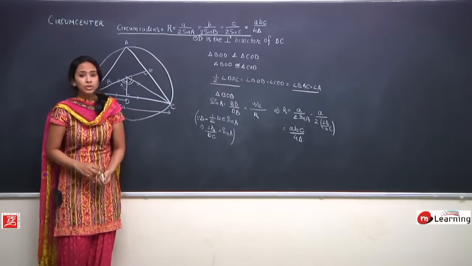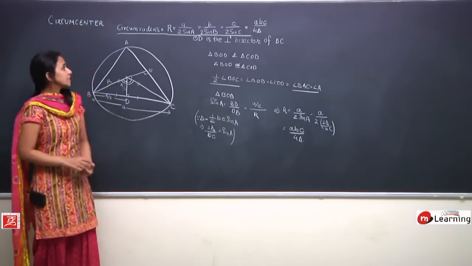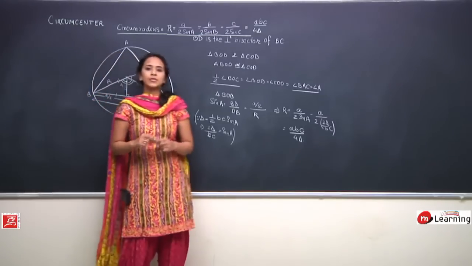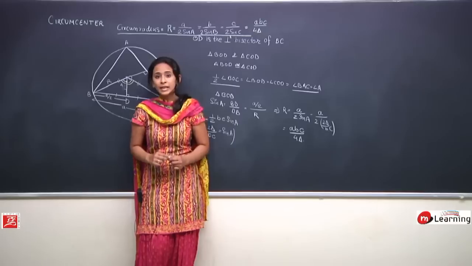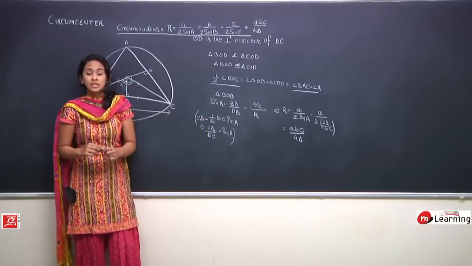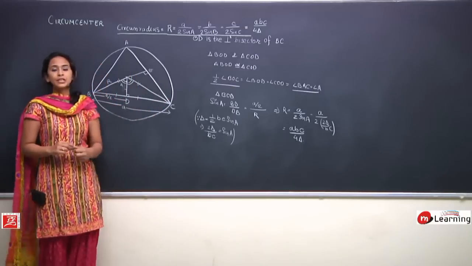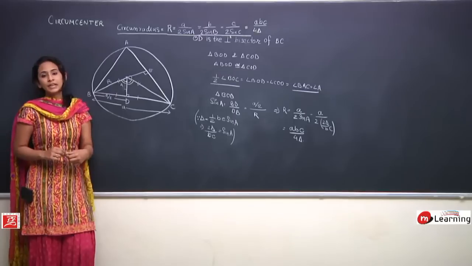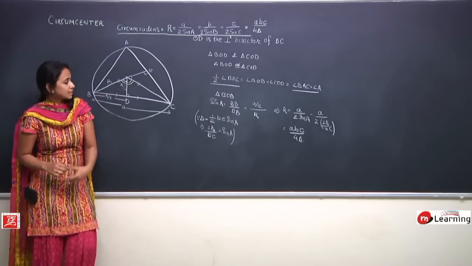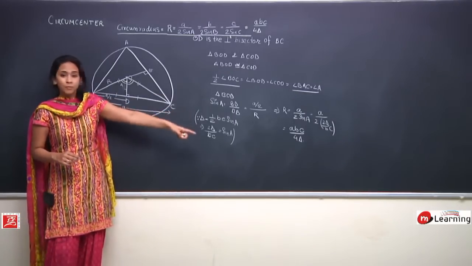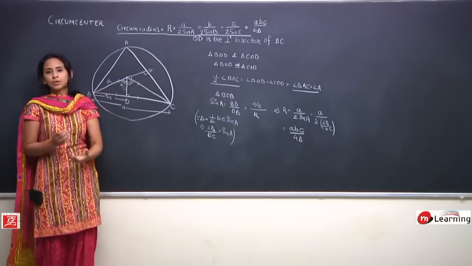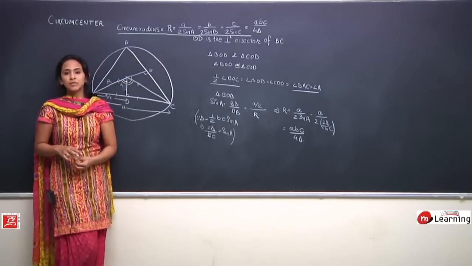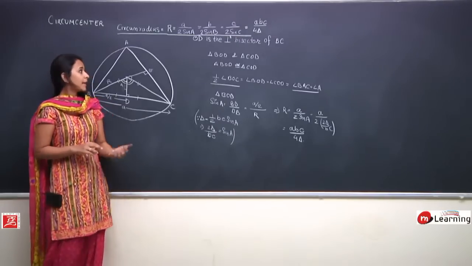Clear? Any doubt? So now we know how to find the circumradius of a circle. So what is circumradius? The radius of the circumcircle. What is circumcircle? It is a circle circumscribing the triangle ABC. In such a case, the circumcenter is the point of intersection of perpendicular bisectors. And using the same property, I proved the formula, and we know R is A upon 2 sin A is equal to B upon 2 sin B is equal to C upon 2 sin C, which is equal to ABC upon 4 delta. Any doubt till this point?